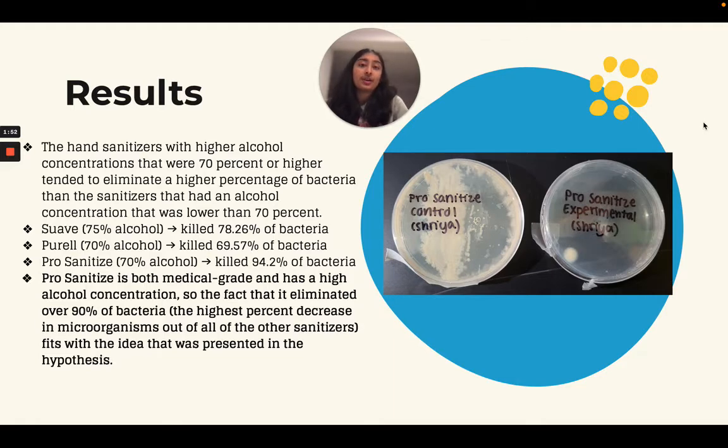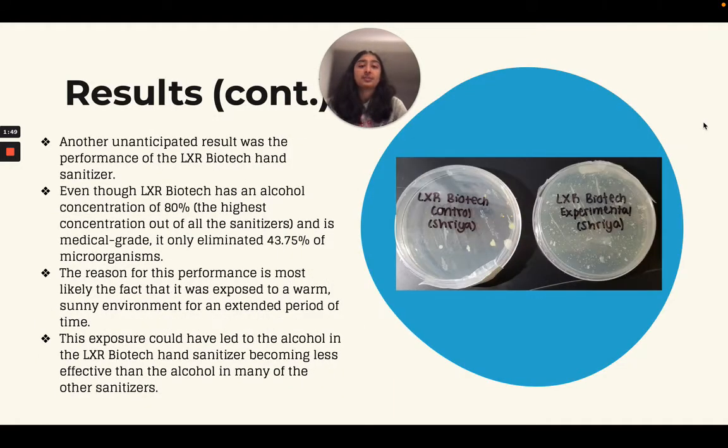Now, one of the outliers that I observed in my experiment was LXR Biotech hand sanitizer, and so that actually has an alcohol concentration of 80%. However, it was only able to eliminate 43.75% of microorganisms, which is a lot less than a lot of the other hand sanitizers used in this experiment. And so the reason for this was because the hand sanitizer that I used was exposed to a warm, sunny environment for an extended period of time, and due to this sun exposure, the LXR Biotech hand sanitizer was less effective than the alcohol in many of the other hand sanitizers that I used.